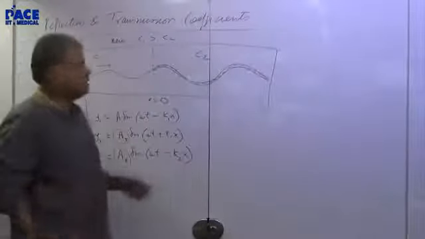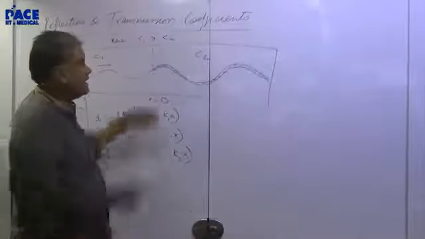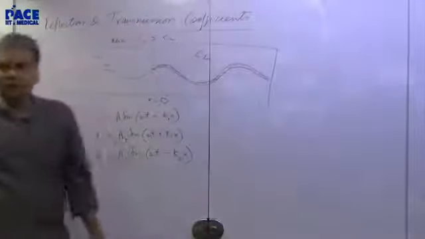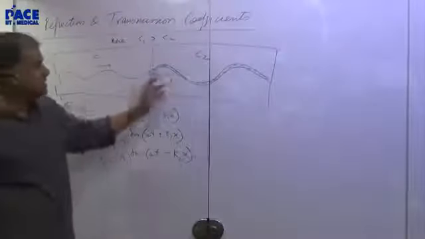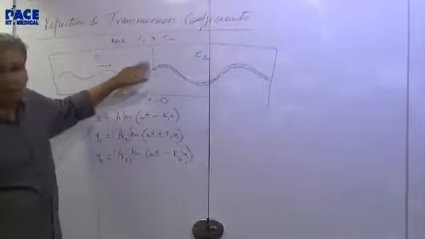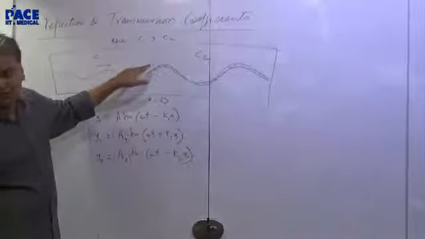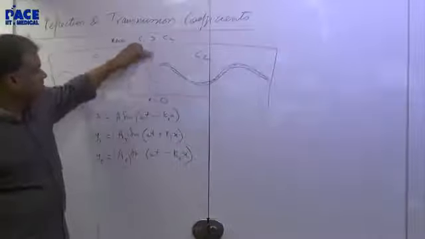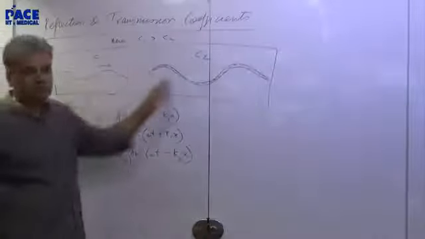Because if it was not continuous, if it had two different values on the left and the right, the rope won't be same, it will break. If from the right side y equals 5, from the left side y equals 2, it means there is a gap in between, which means the rope has broken. So that doesn't happen. If the wave is going, this point will have the same coordinate whether you see from the left side or from the right side.